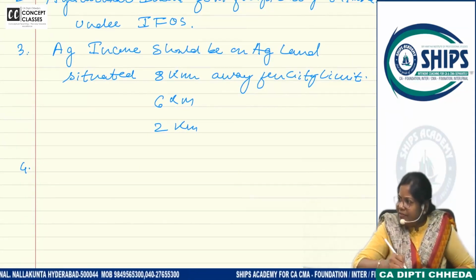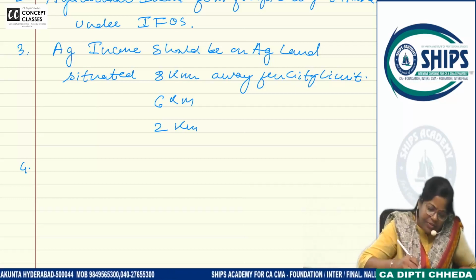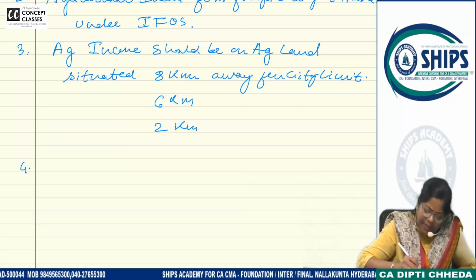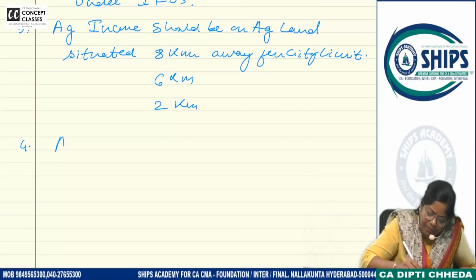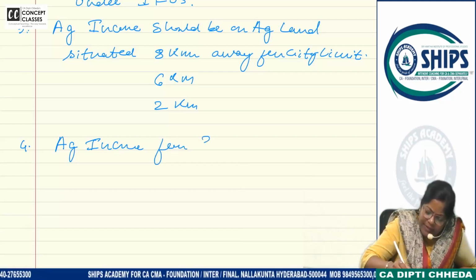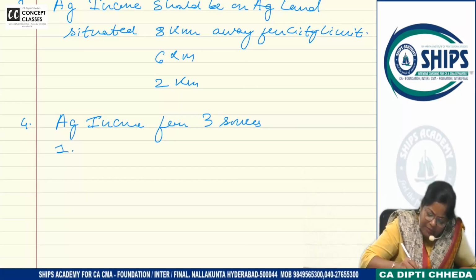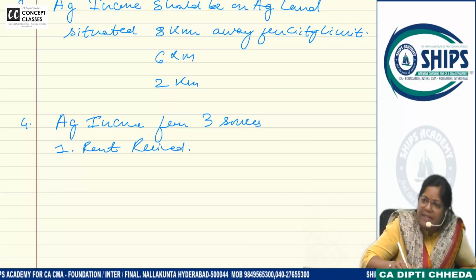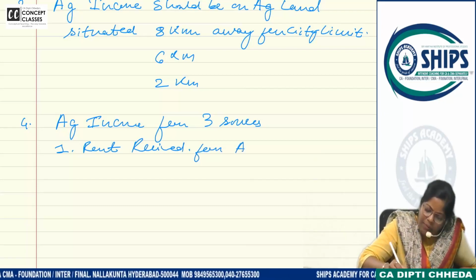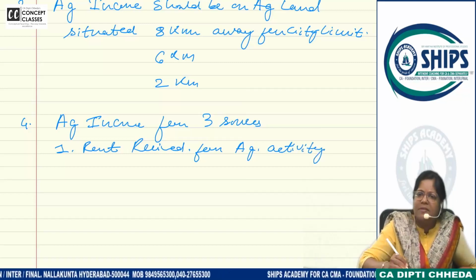Okay, so leave the lines like I have left. Next very important point and very clear right now is agricultural income from 3 sources. What is the first one? Rent received from agricultural activity. Speed, speed, speed.